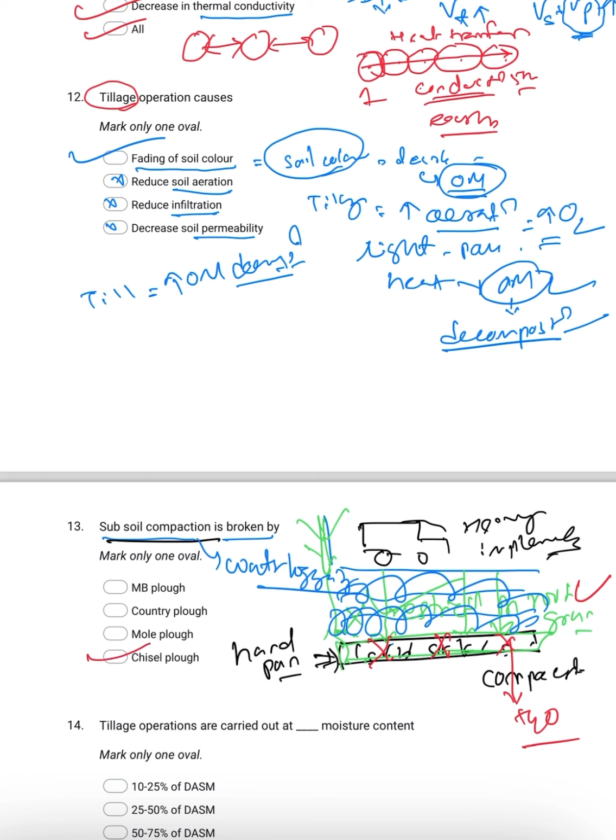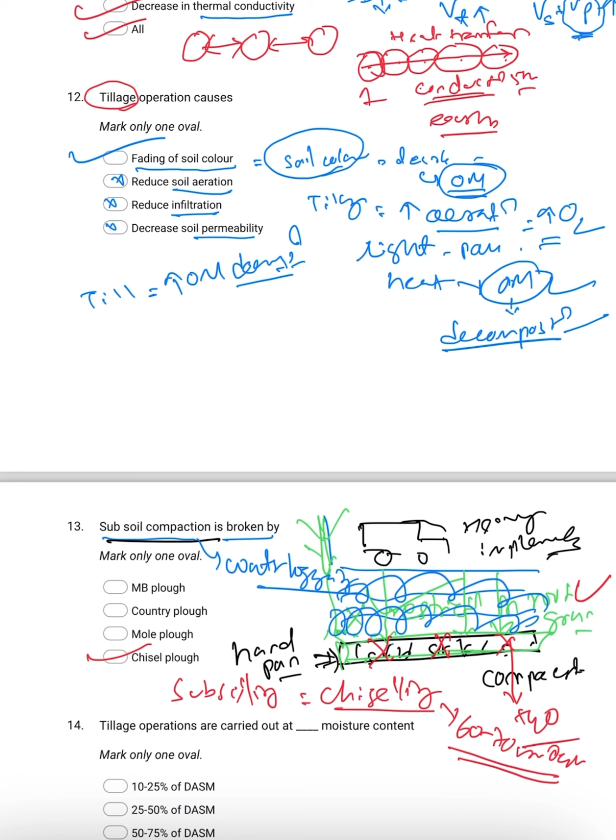For this you are using the chisel. Subsoiling is also known as chiseling. It works up to 60 to 70 centimeter depth of soil. How much depth? 60 to 70 centimeter depth.